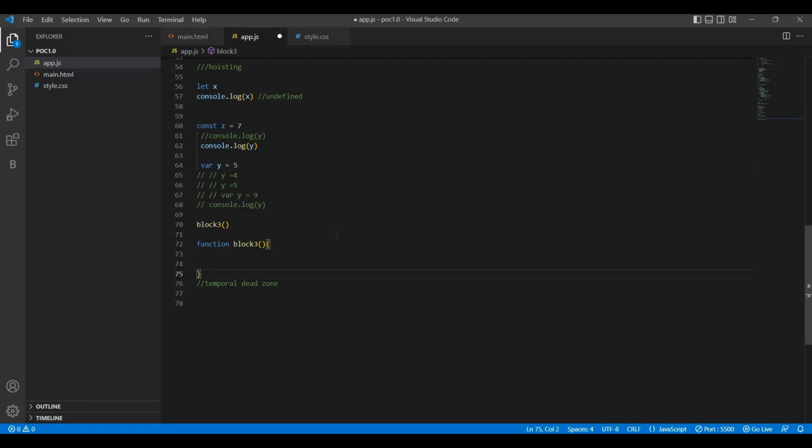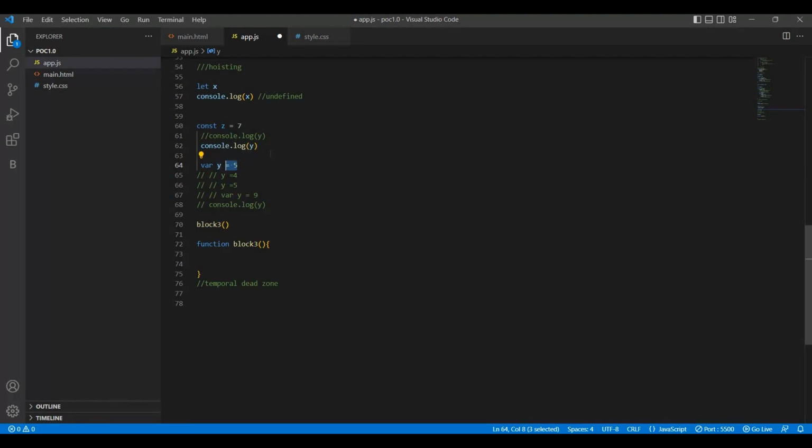Whenever we have written a function, we can call that function anywhere in our code. Likewise, we can use var anywhere: whatever variable we have created using the keyword var, we can call that variable, but it won't take any data, right? Did you understand? This variable y will have the initial value undefined, even if we assign data to it.